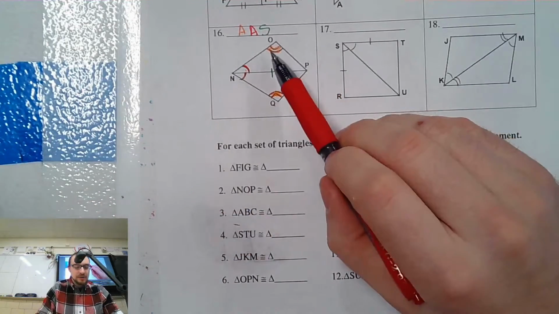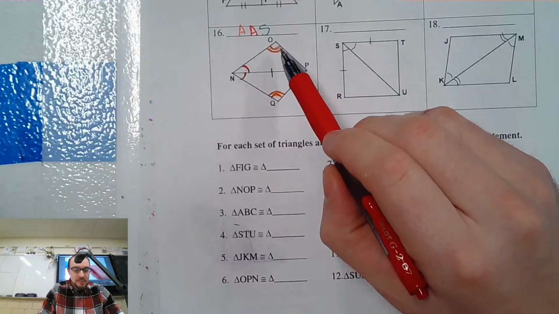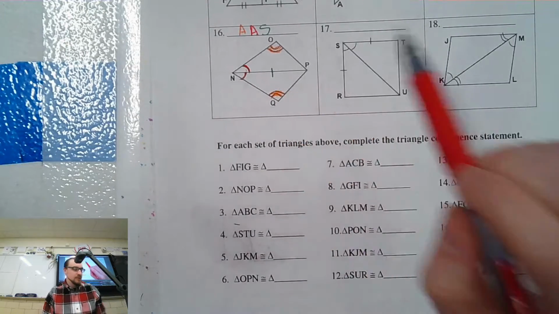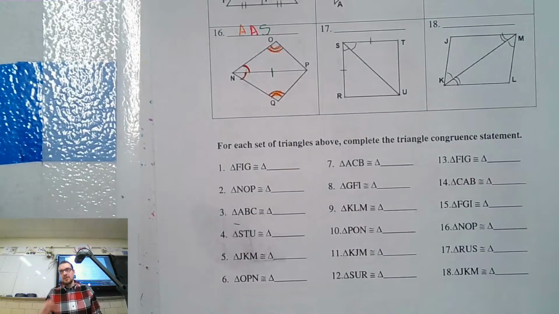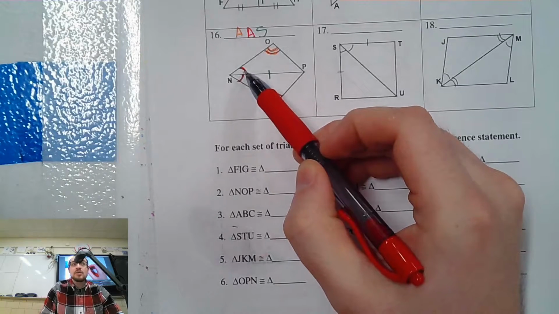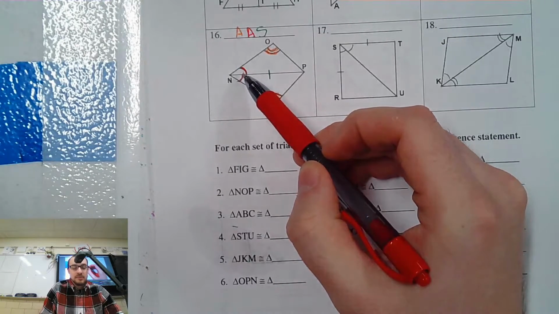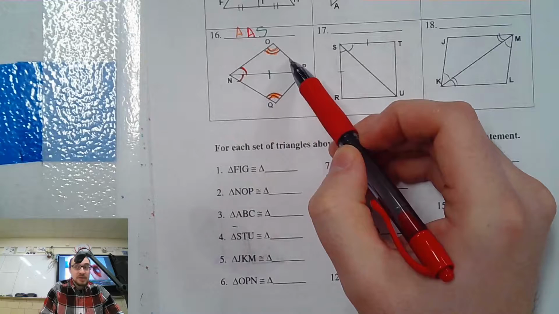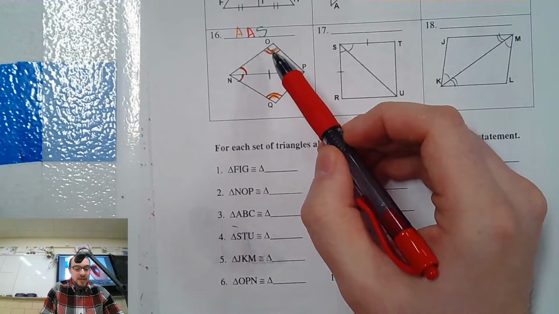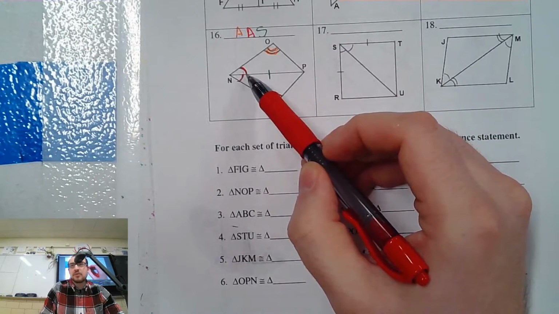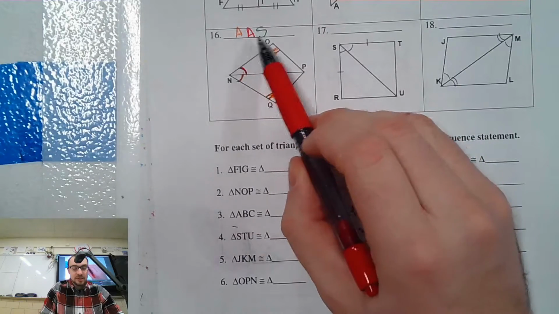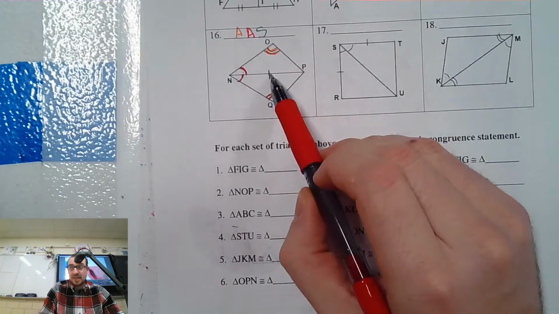So Courtney had a question of why, for number 16, for instance, we were allowed to skip a side and write angle, angle, side. Yesterday I didn't really get down to the nitty gritty of it, but in general, if you go from an angle to an angle without skipping an angle in between, that's always okay. If you go from a side to a side without skipping a side in between, that's always okay as well. You just can't go angle, skip an angle, go to an angle. That doesn't work, right? They have to be consecutive angles. That's the point. Angle, angle, side means two consecutive angles followed by a side.